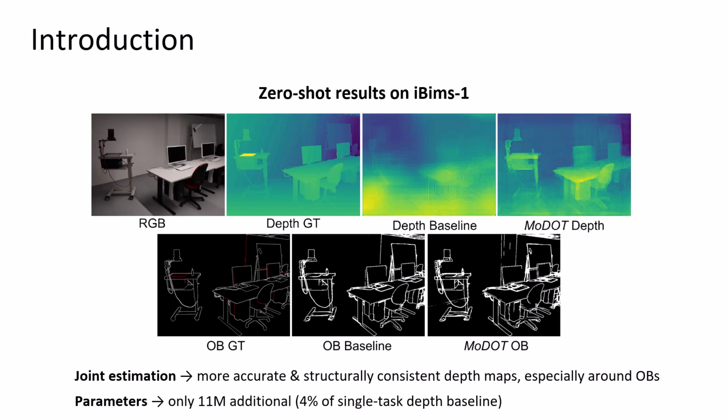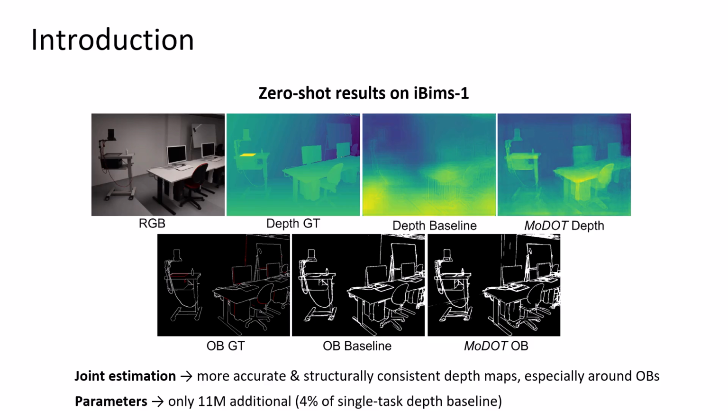This image shows a comparison of zero-shot results on a real-world example from the IBIMS-1 dataset. Significant self-occlusion boundaries are highlighted in red. Our proposed multitask framework, MODOT, is jointly trained to predict both depth and occlusion boundaries from a single image. Compared to the single-task depth baseline, which is trained solely with depth supervision, MODOT produces more accurate and structurally consistent depth maps on unseen scenes.